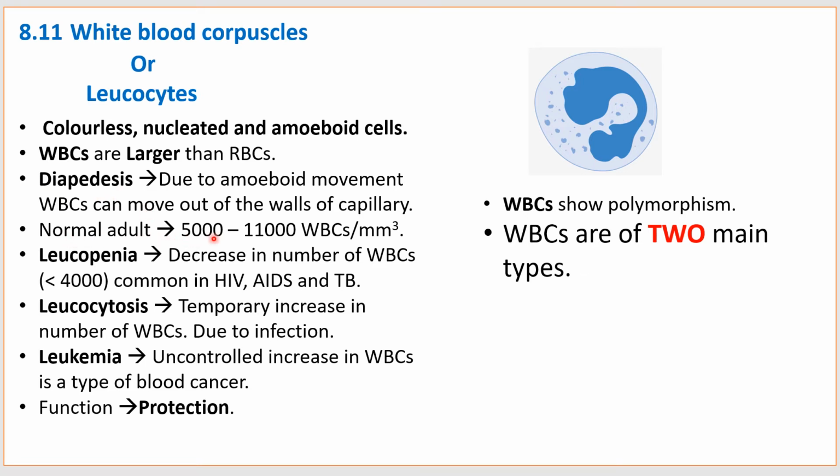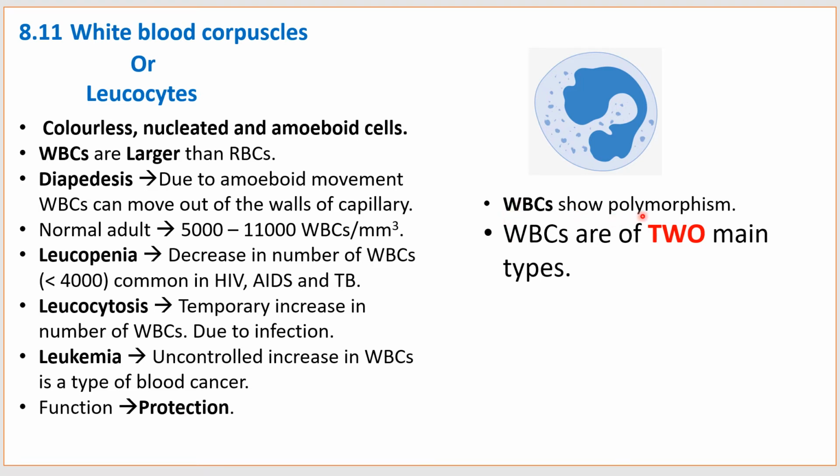In a normal adult, 5,000 to 11,000 WBCs are present per cubic millimeter. Decrease in number of WBCs is common in HIV or AIDS and TB patients, which is called as leukopenia. The temporary increase in number of WBCs due to infection is called leukocytosis. The uncontrolled increase in WBCs is a type of blood cancer that is called as leukemia. The main function of WBC is protection.